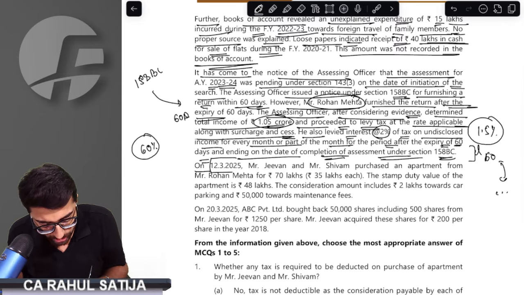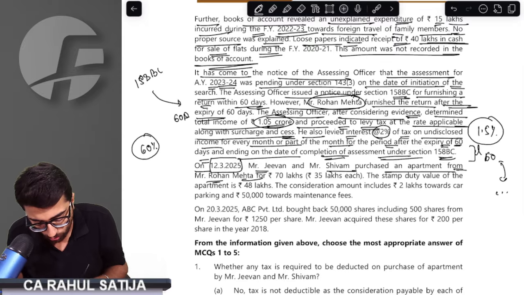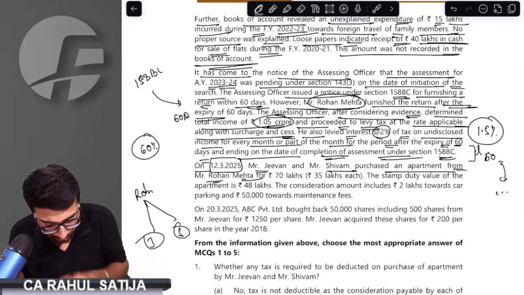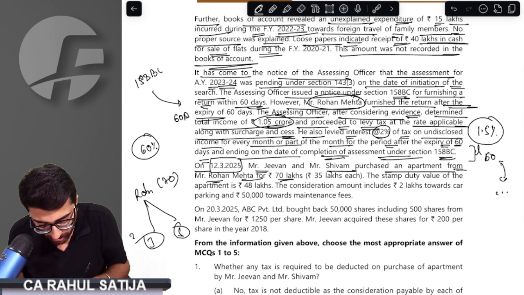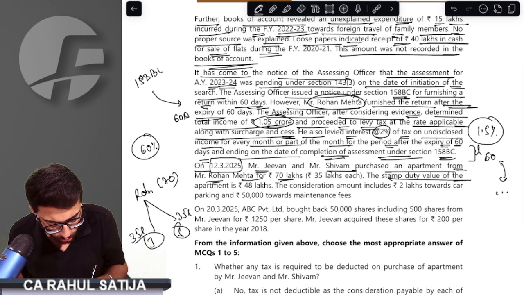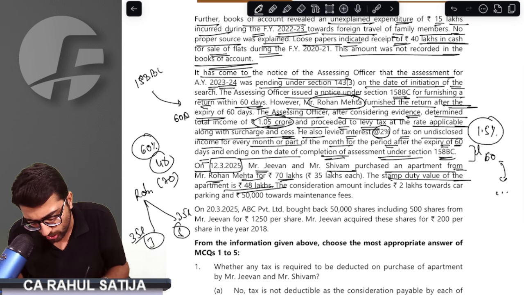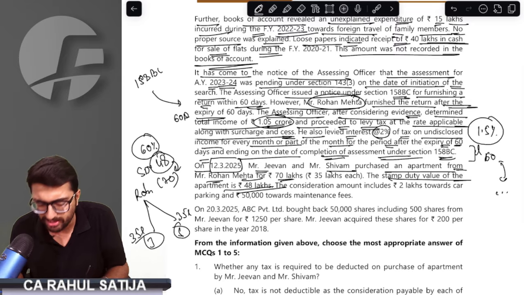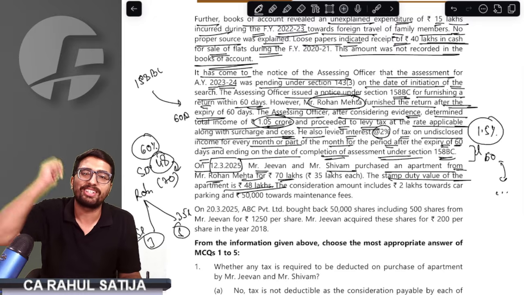On 12th March 2025, Mr. Jeevan and Mr. Shyam purchased an apartment from Mr. Rohan Mehta. Rohan sold the apartment to Mr. Jeevan and Mr. Shyam for 70 lakh rupees, each person paying 35 lakh. The stamp duty value of the house is 48 lakhs. It is not relevant. If the consideration is higher, then the stamp duty value is irrelevant.